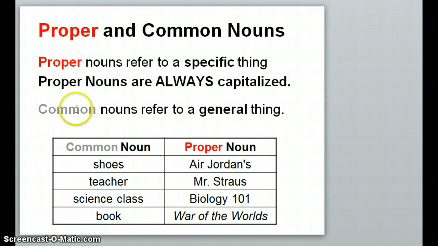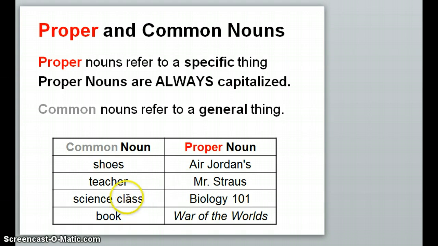Okay, and then common nouns obviously would be the opposite. They are just general things. So some examples for you: shoes is a general thing because it could be any kind of shoe, but Air Jordans are a specific type of shoe, so that makes them proper. Same with teacher, that could be any teacher, but if you want to talk about a specific one, you might want to talk about Mr. Strauss, and that would be a specific noun.